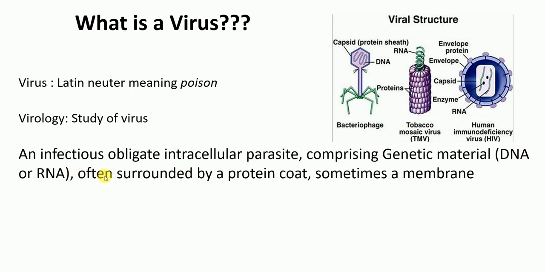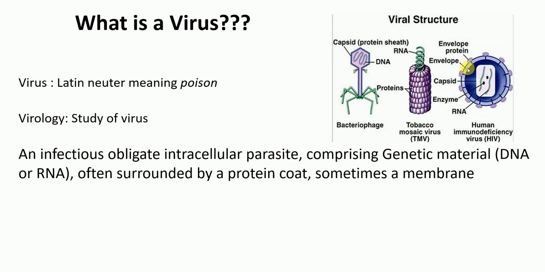And these particles are often surrounded by a protein coat. Like here, this is a protein coat, also called the capsid. Most of these are surrounded by a protein coat. You have the genetic material DNA here, and this is the capsid or protein coat. Most viral particles are surrounded by a protein coat, but sometimes some viral particles are surrounded by a membrane. For example, here you see the genetic material RNA, further surrounded by the capsid and followed by the membrane. This is the envelope or the membrane.